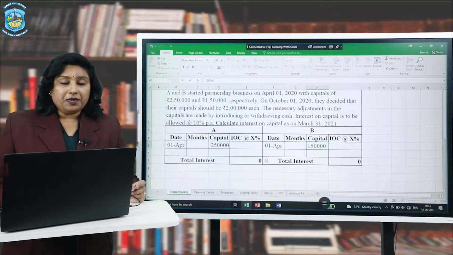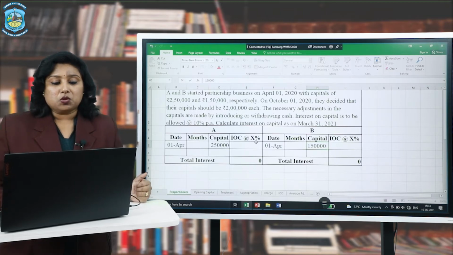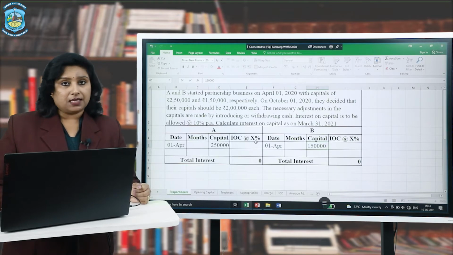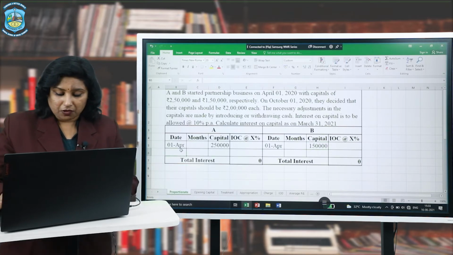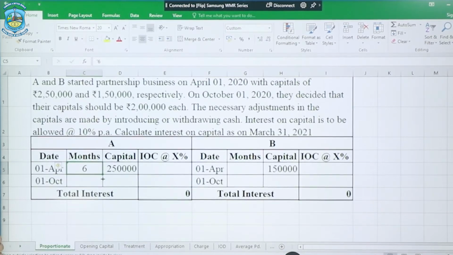Now this was their opening capital and the change has occurred. That means it was decided on 1st of October that they will convert their capital into 2 lakhs each. That means the change has occurred on 1st of October. So we must write 1st of October for both the partners. Here we have the change in the date. That means this opening capital remained for 6 months. So we write 6 months over here, and for the rest of the 6 months, it remained 2 lakh only. So we put 6 months each in both the cases.